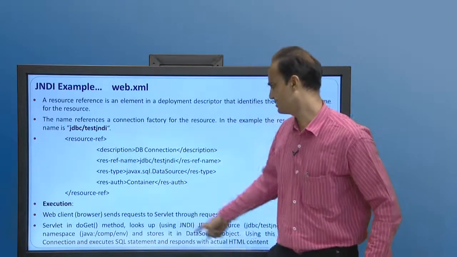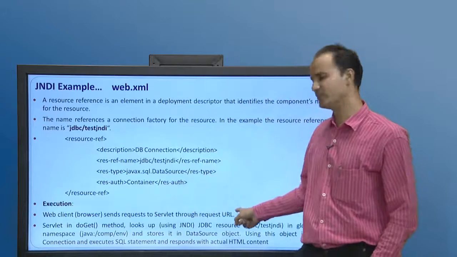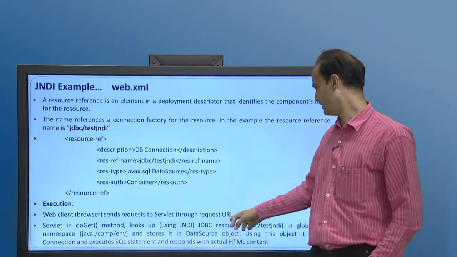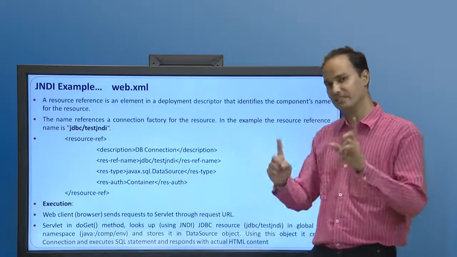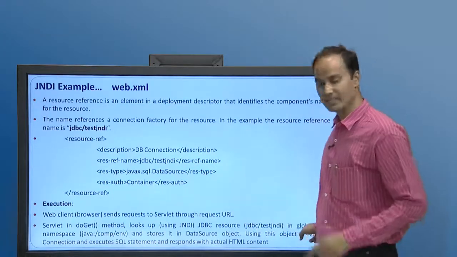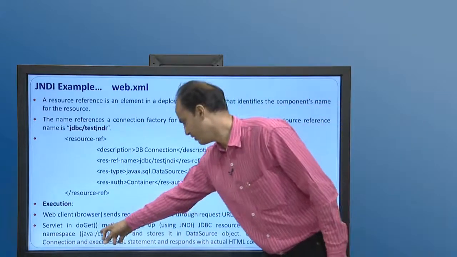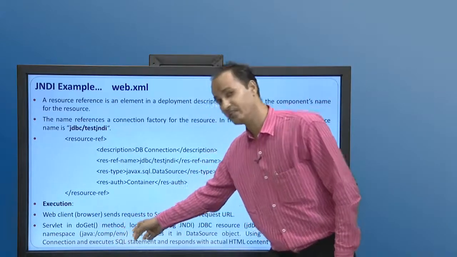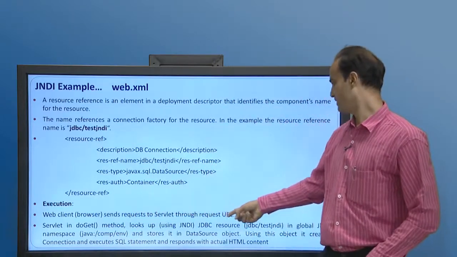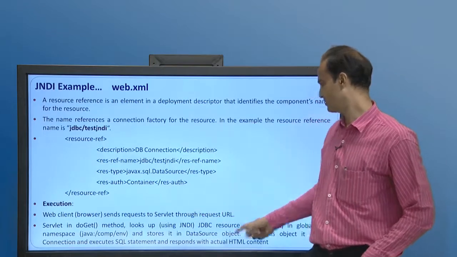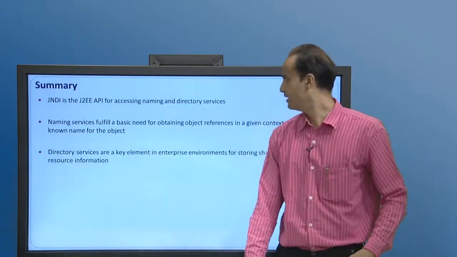The execution will look like this. The web client fires a request to the servlet through the request URL. The servlet's doGet method looks up the JDBC resource, jdbc/testJNDI, in the global JNDI, that is what we have seen, under java:/comp/env, and stores it in a data source object. Using this object, it creates a connection, executes SQL statements, and responds with the query result.